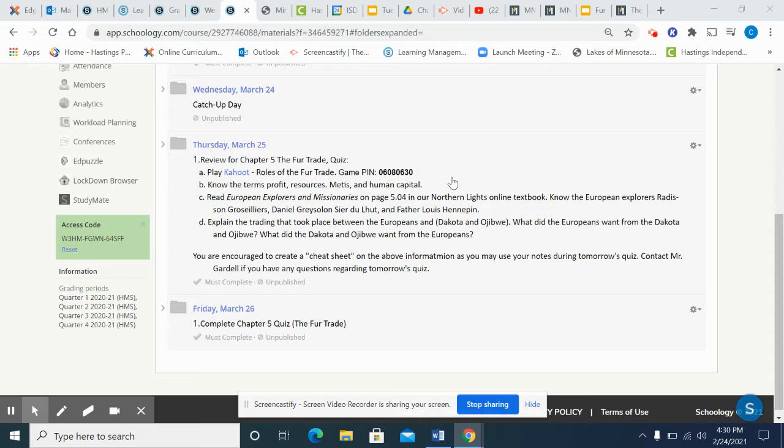For B, know the terms profit, resources, Métis, and human capital. Now, three of those terms, profit, resources, and human capital, are vocabulary terms. You can look up their definitions, or you can pull out your Chapter 5 vocabulary and write down the terms and the definitions. Because remember, on your vocabulary, you should have already written your own definition. So use the resources you've already completed.